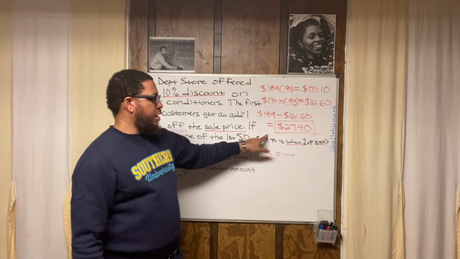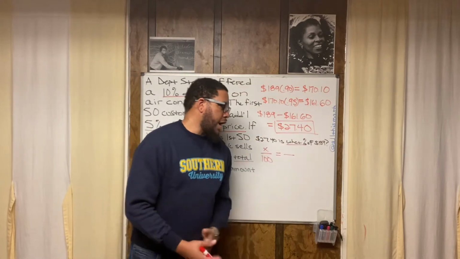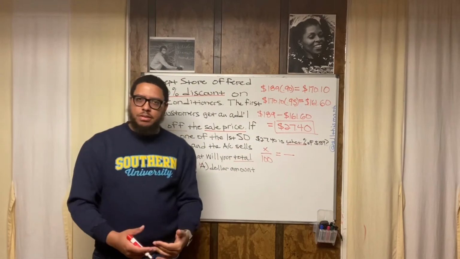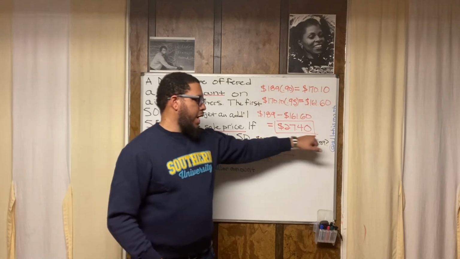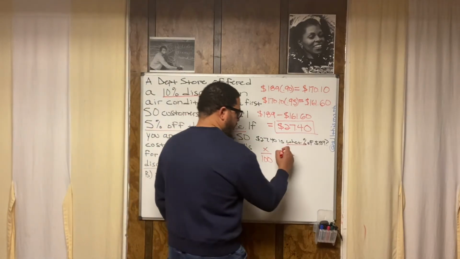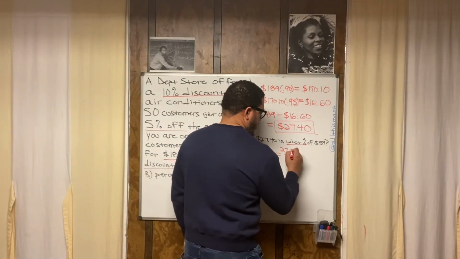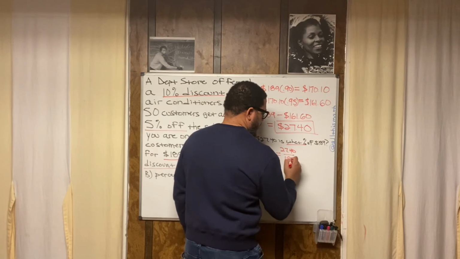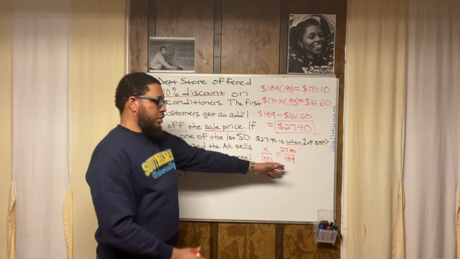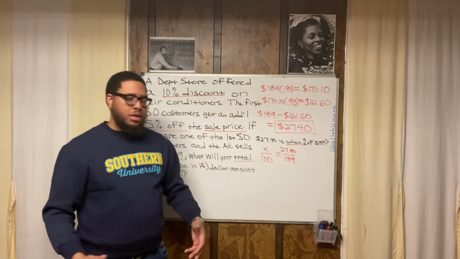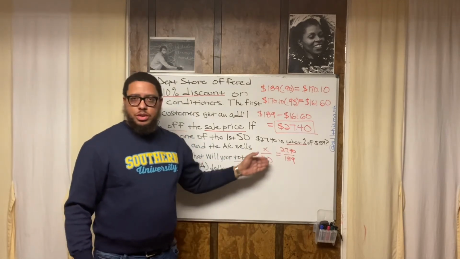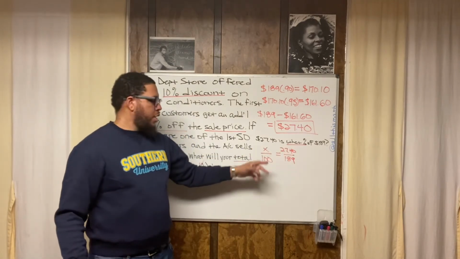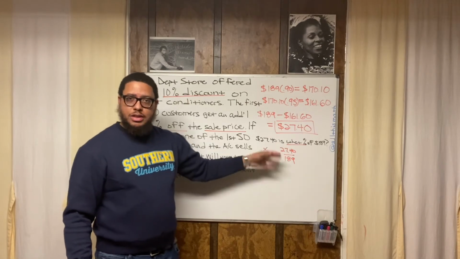Then it says 27.40 out of 189. Basically, you want to know what fraction is this amount of money out of this amount of money. So we're going to put 27.40 on top, and you put 189 on the bottom, right? That's our equation. It's called a proportion because it's two fractions set equal to each other. That's the name for it. But it's also an equation. It's a type of equation.